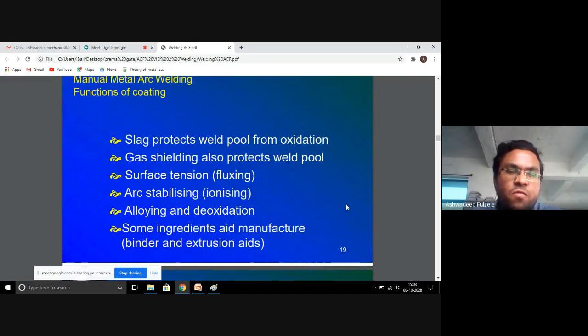The functions of the coating are slag protection of the weld pool from oxidation, gas shielding which also protects the weld pool, surface tension, arc stability, alloying and deoxidation, and some ingredients aid manufacturing as binders and extruders.